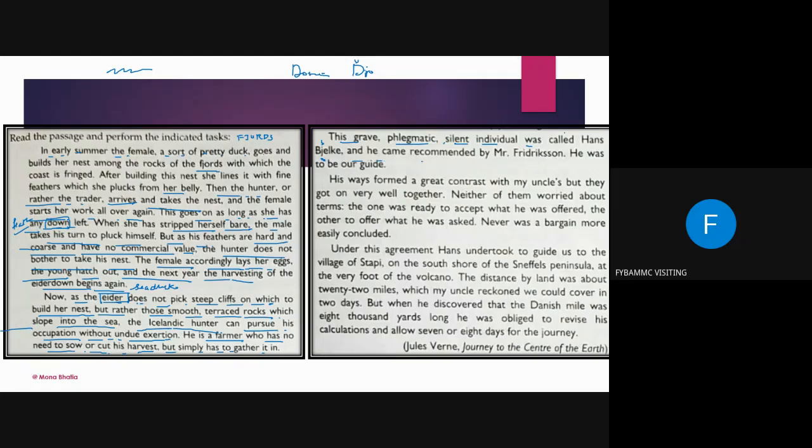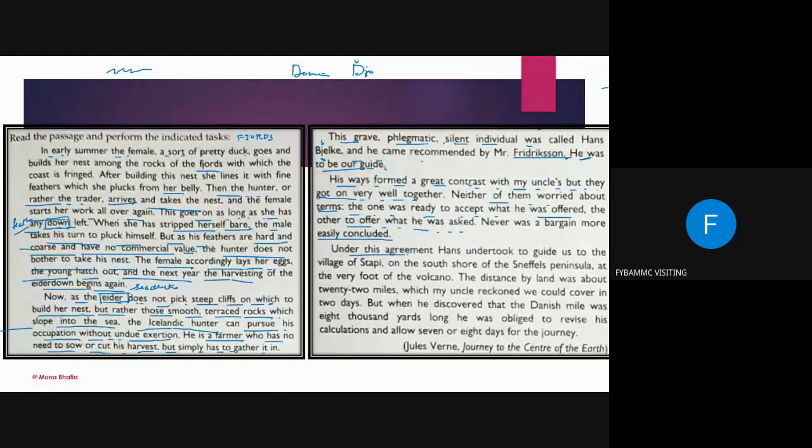Fredrickson. Fredrickson. Okay. Where is this? Fredrickson. He was to be our guide. His way formed a great contrast with my uncle's, but they got on very well together. Neither of them worried about terms. The one was ready to accept what he was offered, the other to offer what he was asked. Never was a bargain more easily concluded.